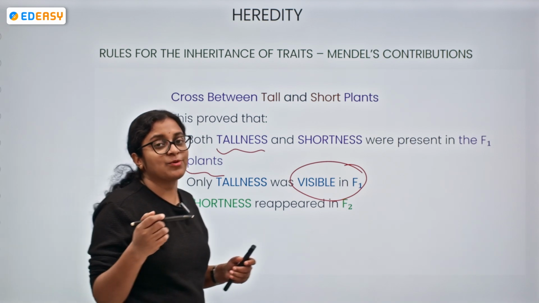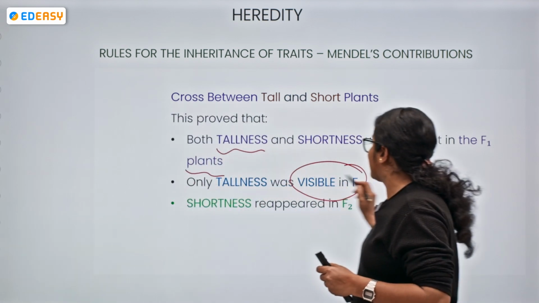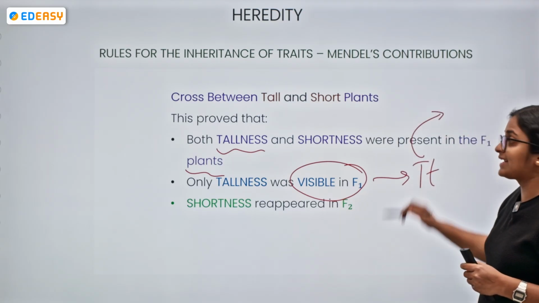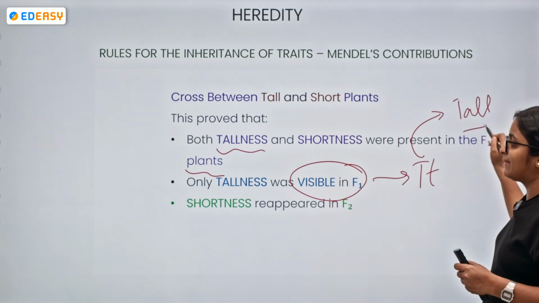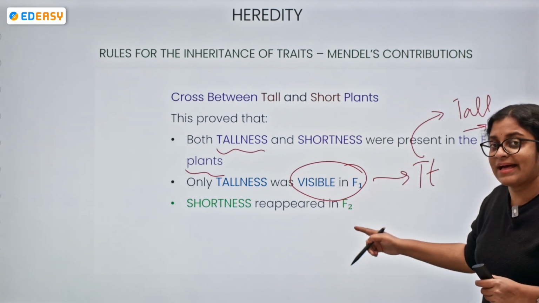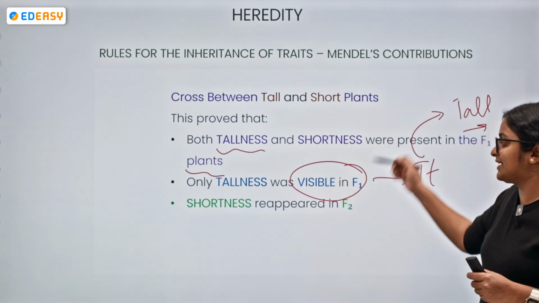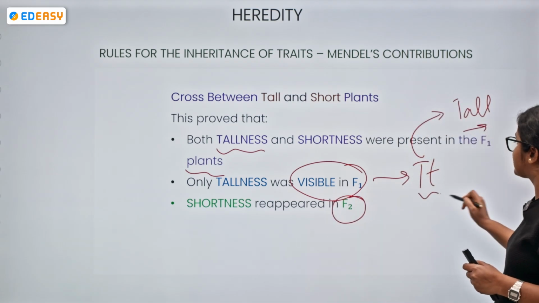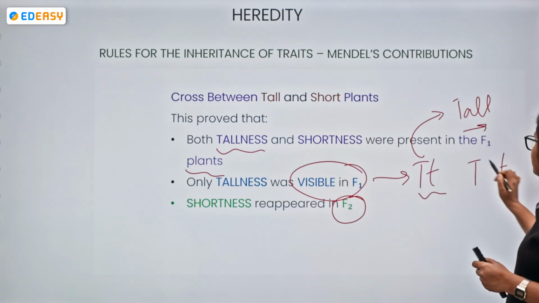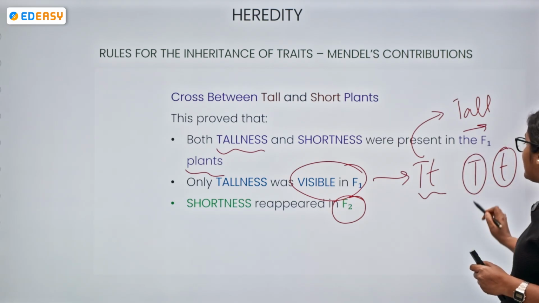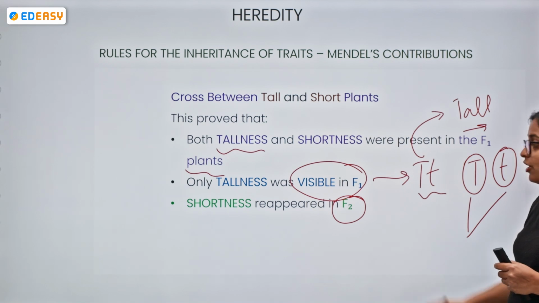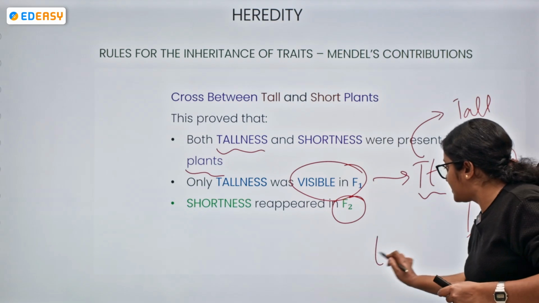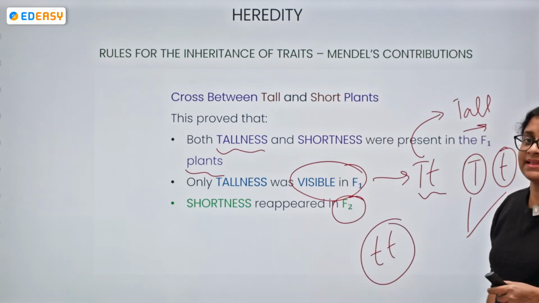Can we say that small t is not present? Of course not, it can be present in this form. Since this is representing the dominant character, the plant will be a tall plant. When the F1 plants undergo self-pollination, again the shortness reappeared. Now during the formation of gametes from this, they are getting self-pollinated, right? So we can say these gametes are being formed and there might be the crossing of small t. We can have many combinations by this. So small t getting expressed over here, we can say like that.